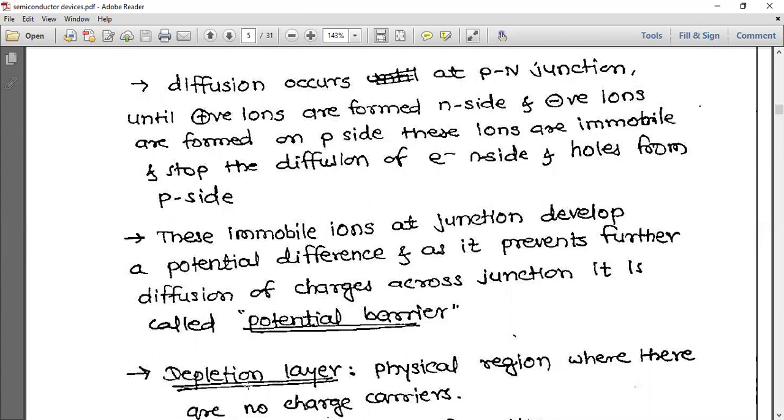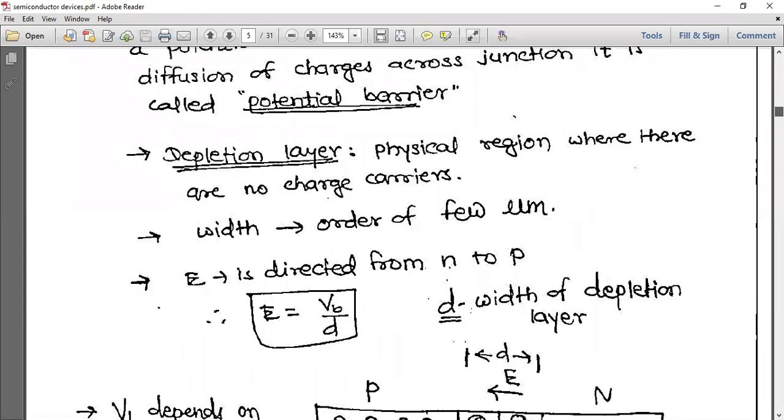Now, what is this depletion layer? Between the P-type and N-type, there is a physical region where there are no charge carriers. That is called the depletion layer. And what is the width of the depletion layer? A few micrometers, which means in the 10 to the power minus 6 range.